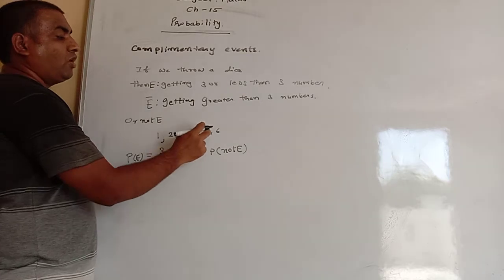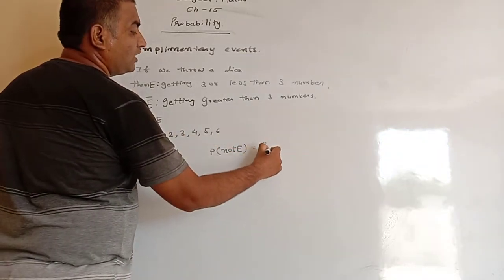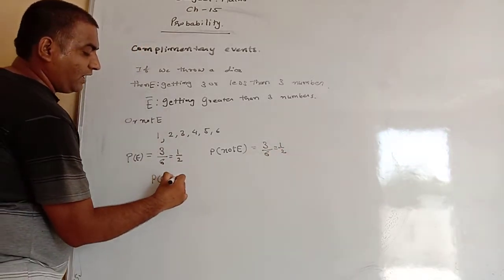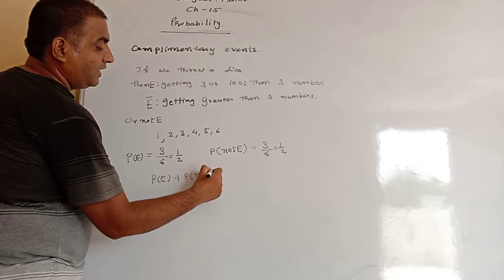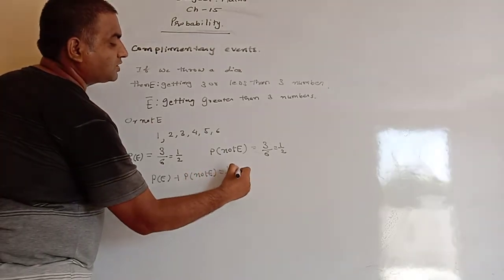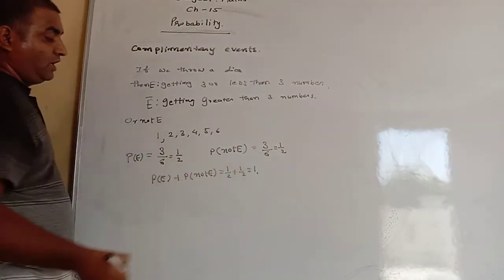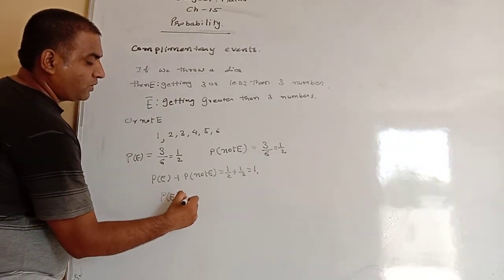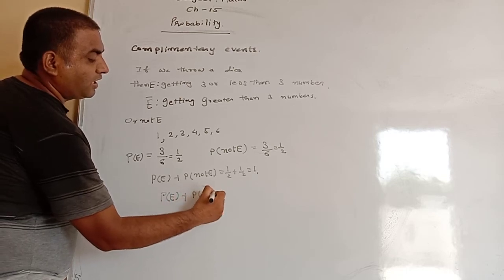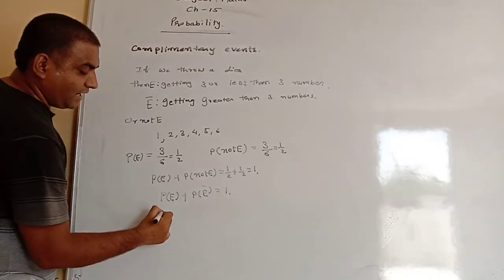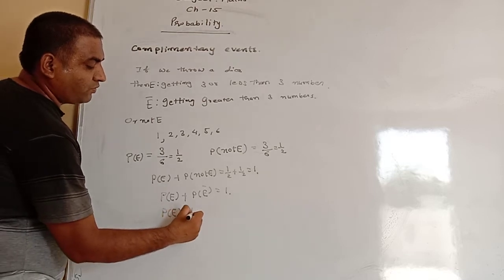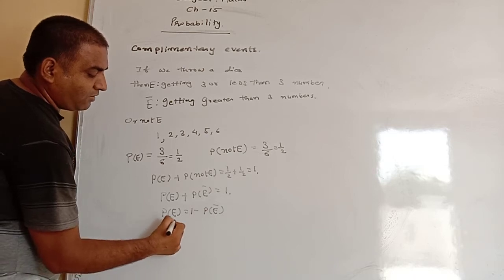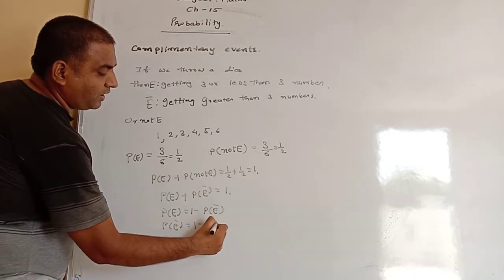So greater than 3 means 4, 5, 6, so 3 results and total results are 6, so it is also 1 by 2. So we can see that probability of event E and probability of not an event E, its addition will be always 1 by 2 plus 1 by 2 equals to 1. So we can derive one more formula, probability of event plus probability of not an event equals to 1. And so we can write that probability of event equals to 1 minus P not E, and probability of not E equals to 1 minus P.